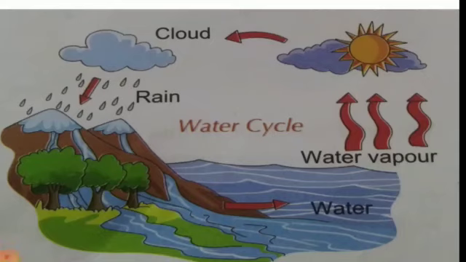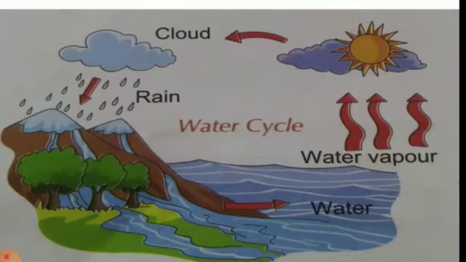When the water vapor rises higher in the sky, it cools down and condenses in the form of tiny droplets. Now the tiny droplets collect on the dust particles which are present in the air. Then these dust particles join together and form clouds.